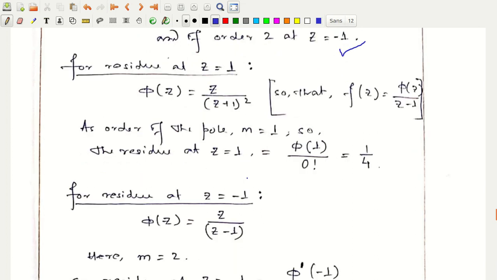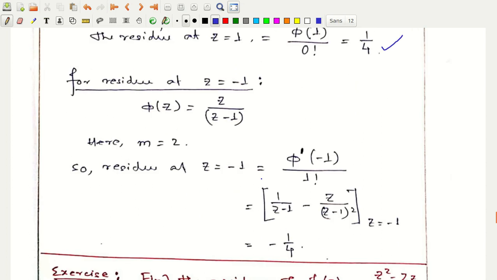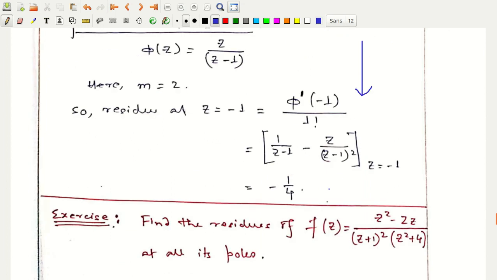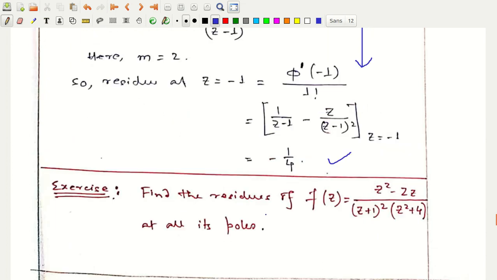As this is a pole of order m = 1, we'll find the residue using this. Here there will be the 0th order derivative, so only φ at z = z0, that means z = 1, so φ(1) divided by (m − 1) factorial, that means 0 factorial, and directly we get 1/4. And for the residue at z = −1, similarly we proceed, and since this is a pole of order 2, we'll have φ′ at z = −1 divided by (m − 1) factorial, that means 1 factorial, and we get the residue to be −1/4.